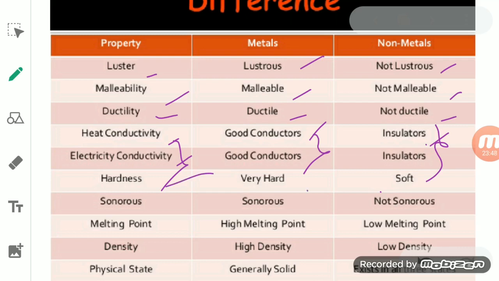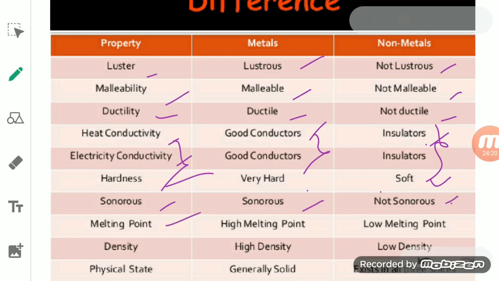Hardness: metals are very hard. They cannot be cut with the help of a knife, except sodium or potassium, while non-metals are soft in nature, so they can be cut easily with a knife. Sonorous means it produces sound. When you hit a metal, it produces a sound. That's why metals are sonorous, while non-metals are non-sonorous. It means they do not produce sound.